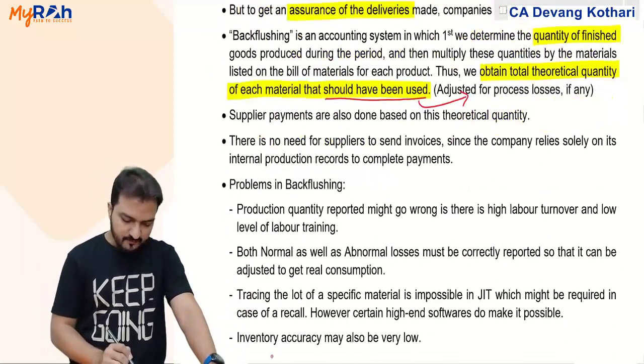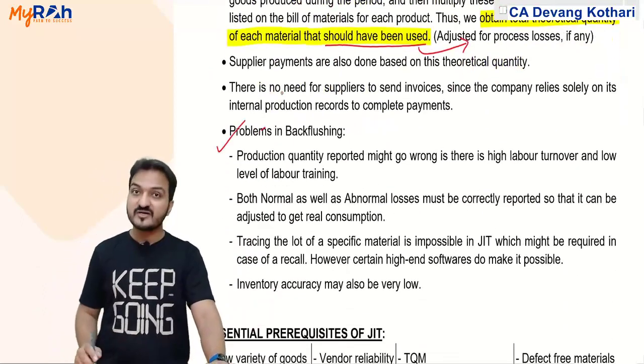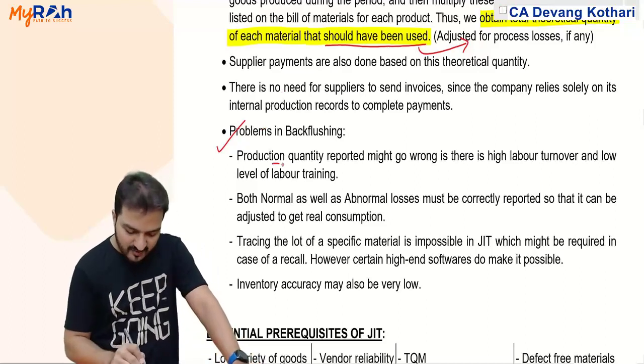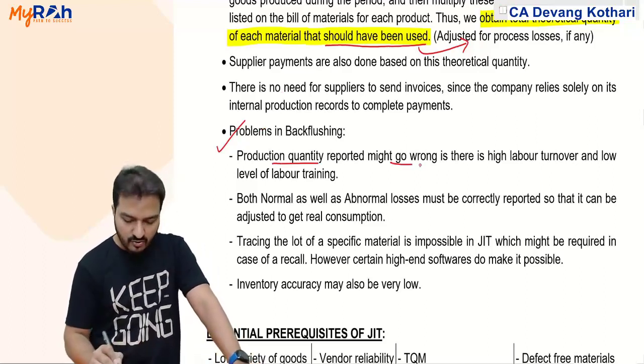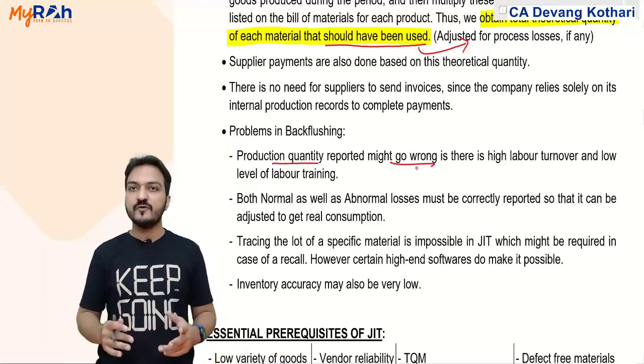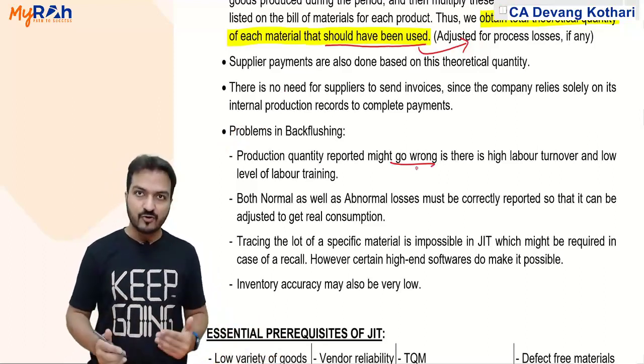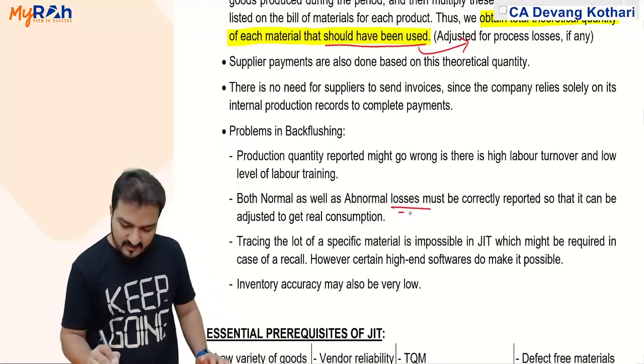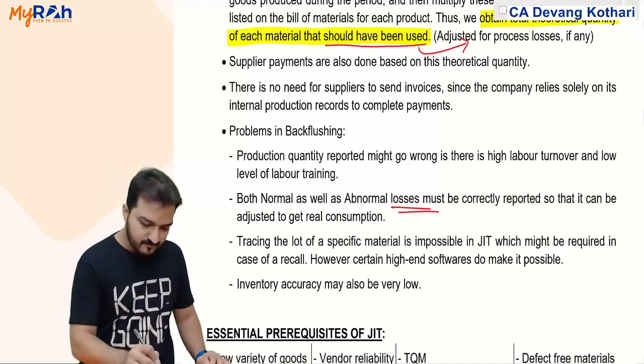And what are the problems under backflushing? Problems under backflushing is that production quantity reported might go wrong. If the employees are not careful, then production quantity reported might go wrong. Also, the losses reported might go wrong.